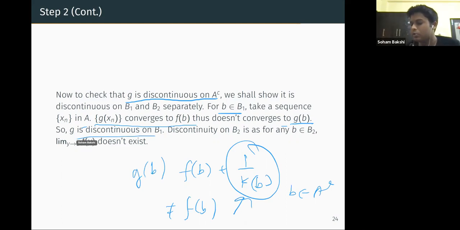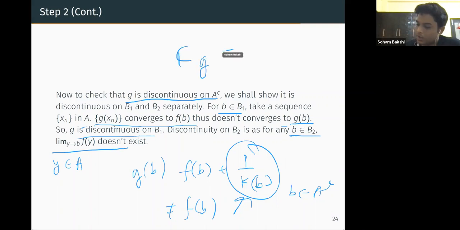Now why is it discontinuous on B2? Because for any b in B2, the limit as y goes to b with y in A doesn't exist. So it is trivially discontinuous on B2. Okay, so what we proved is that Cg is exactly equal to A.